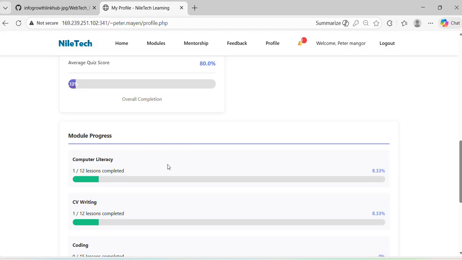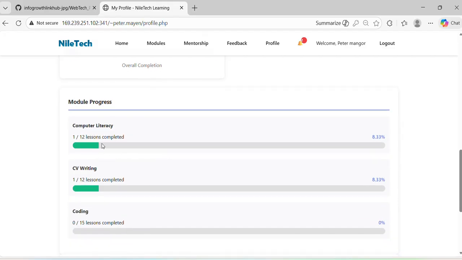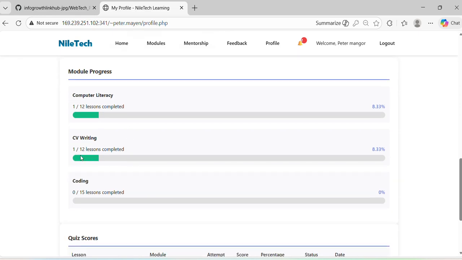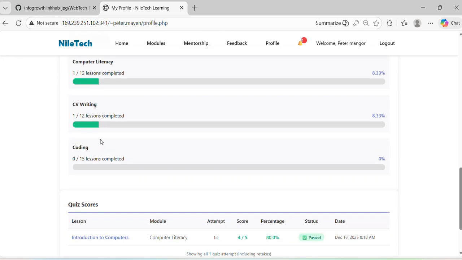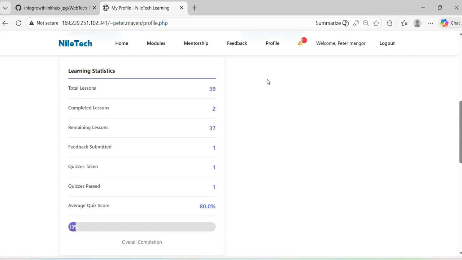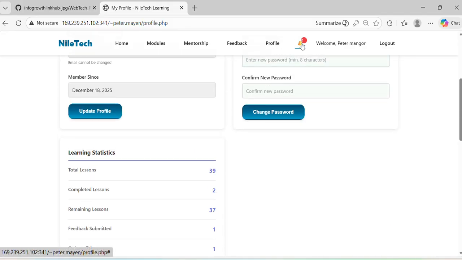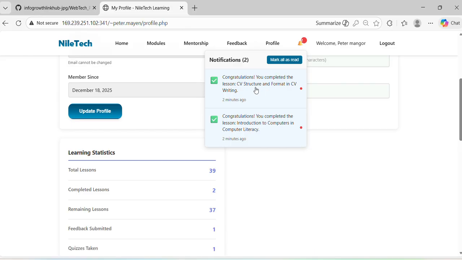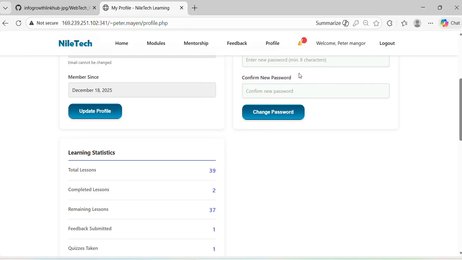There's also module progress here, like computer literacy. The student has taken 1 out of 12. CV writing, the student has taken 1 out of 12. And this is the quiz score, getting 4 out of 5, which is 80, pass. And yes, this is how it works for the student. This is just a notification which says congratulations, you have completed CV structure and format. And yes, basically that's how it works for the student.